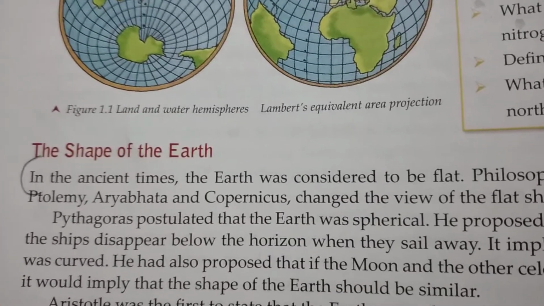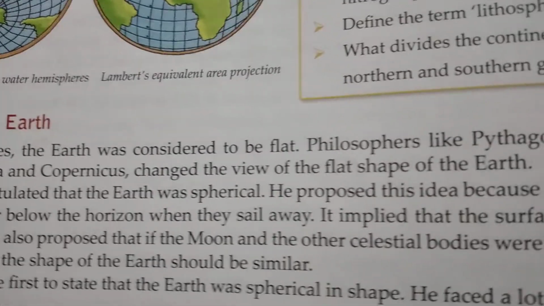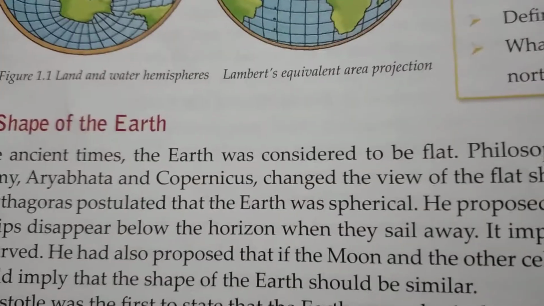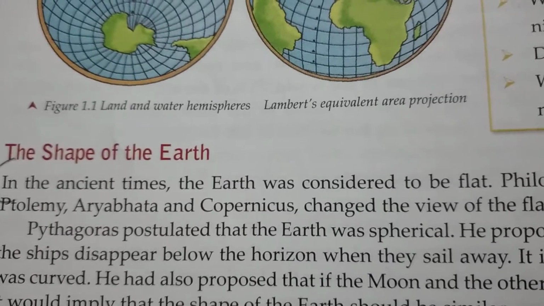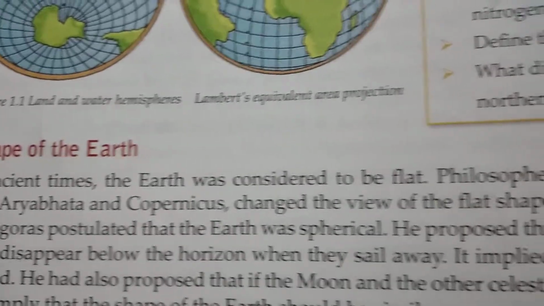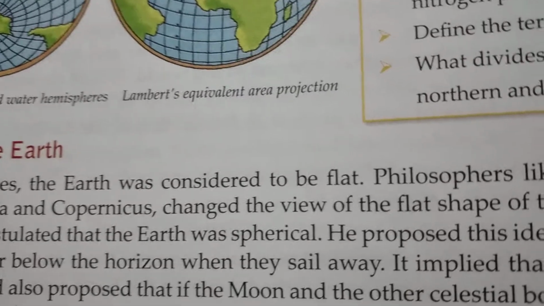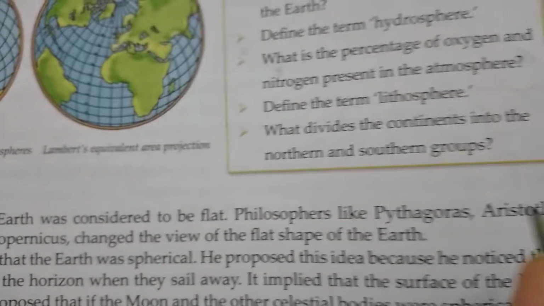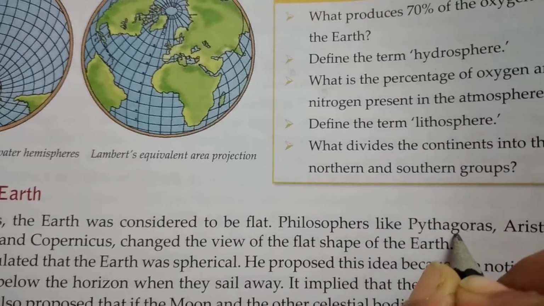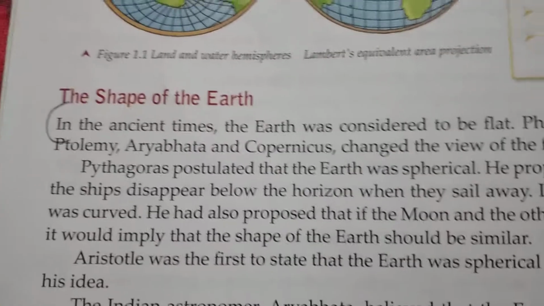In the ancient times, the Earth was considered to be flat. Philosophers like Pythagoras, Aristotle, Ptolemy, Aryabhatta and Copernicus changed the view of the flat shape of the Earth. After writing up to this much, we will change the paragraph.